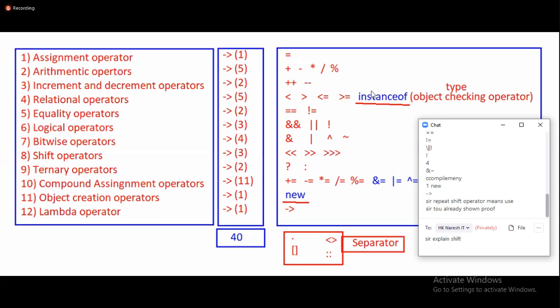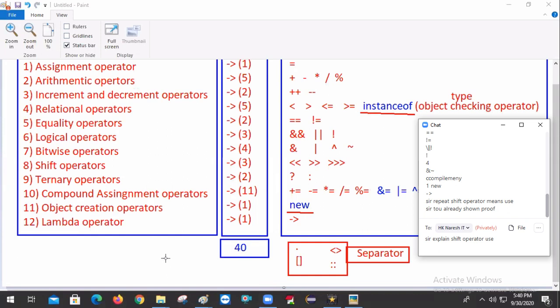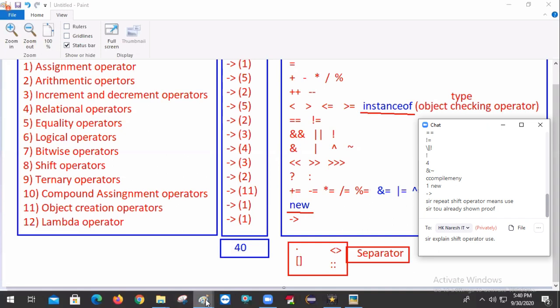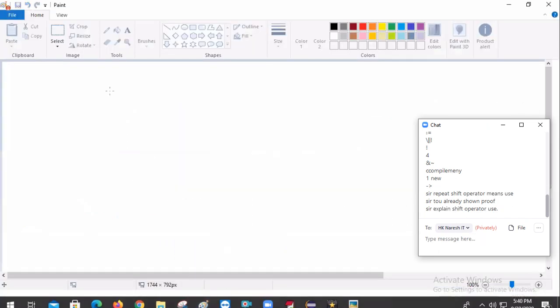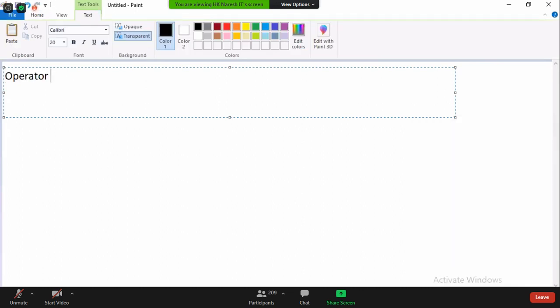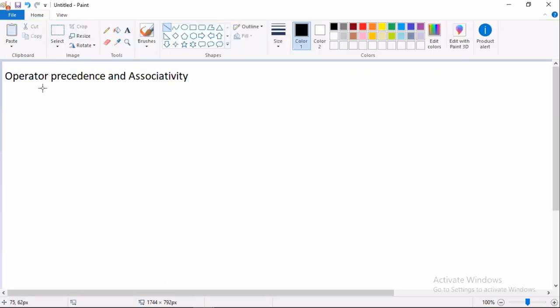Now, this is a very important topic about operators. Following that, if I prepare one expression using these operators, how is this expression executed? How the expression is evaluated, you should also know. Now look here. There is a concept called operator precedence. The next topic is operator precedence and associativity.